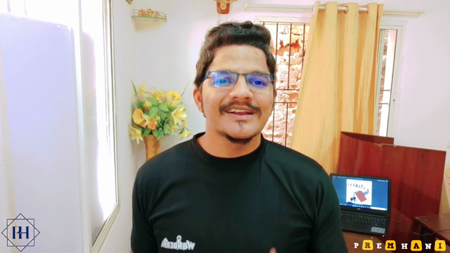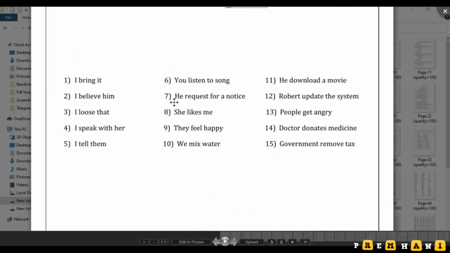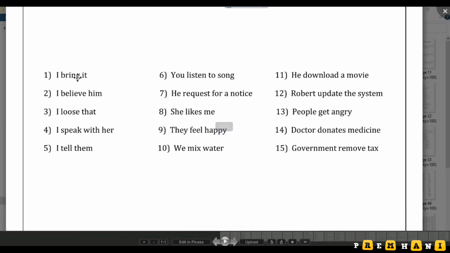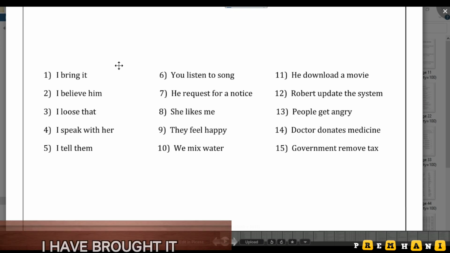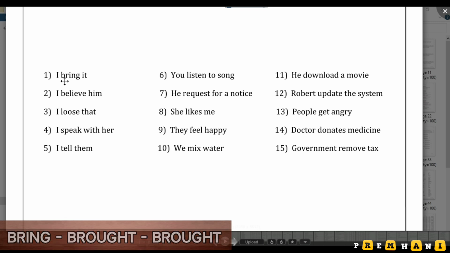Understood, guys? So let me go with some examples, then you will have a very clear idea about the perfect tense. Take a look here, guys. I have 15 sentences, the same sentences which we have already worked out. So here I bring it in present perfect. We have to convert it into present perfect, that is, I have brought it. We're using have and a V3 form. Bring, brought, brought. Brought is V3.